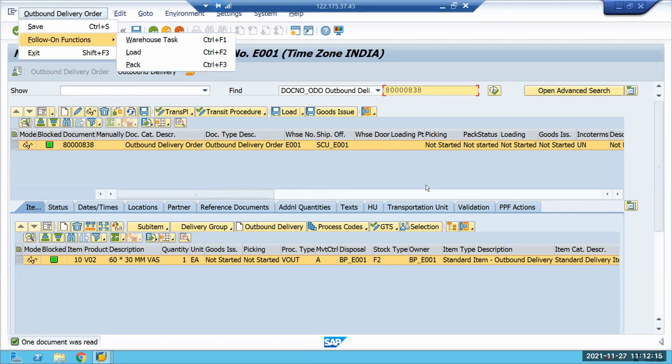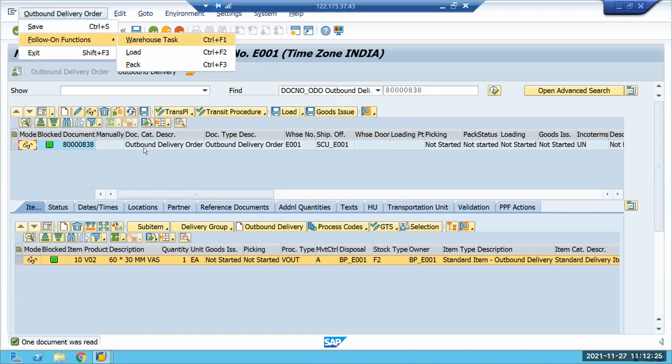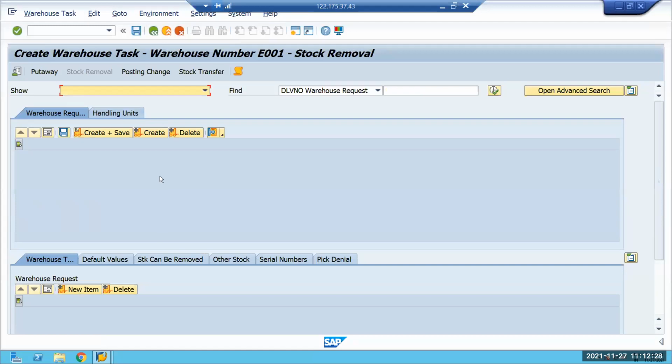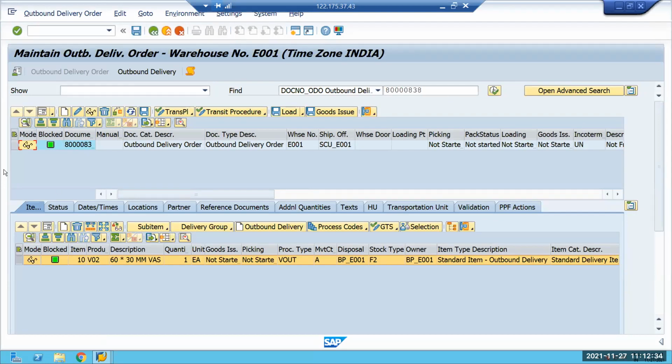Wait. Don't confirm. Just a second. Okay. Let's see one more time. Shall I go ahead and create the task? Go ahead. Create. Okay. Task is not created. No, you did not select it. You did not select the line.